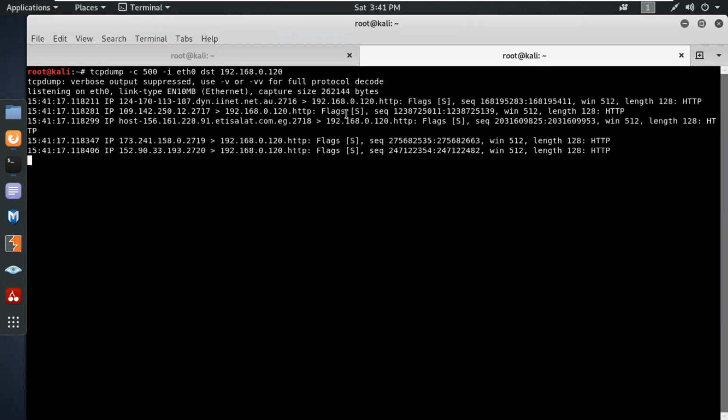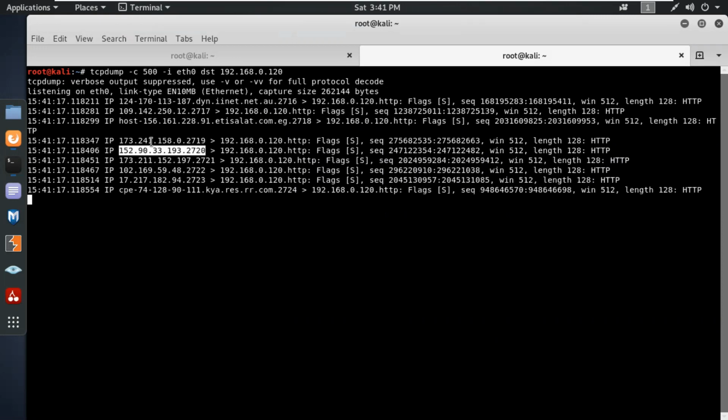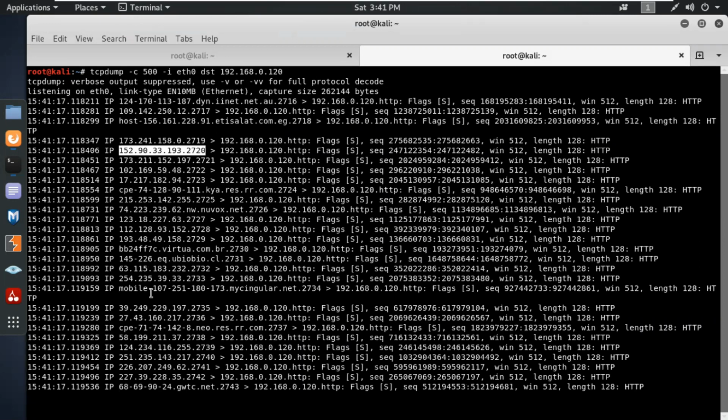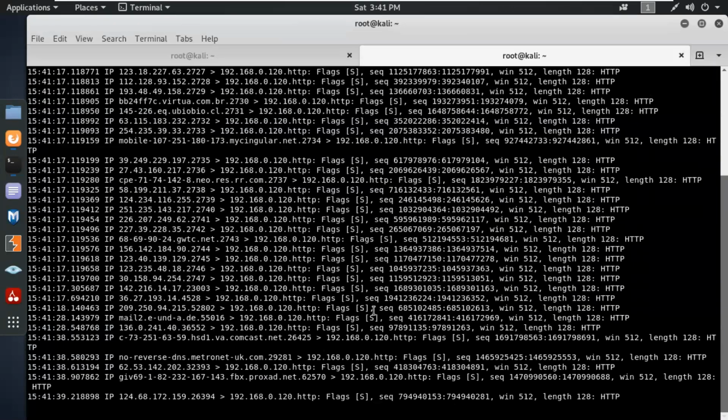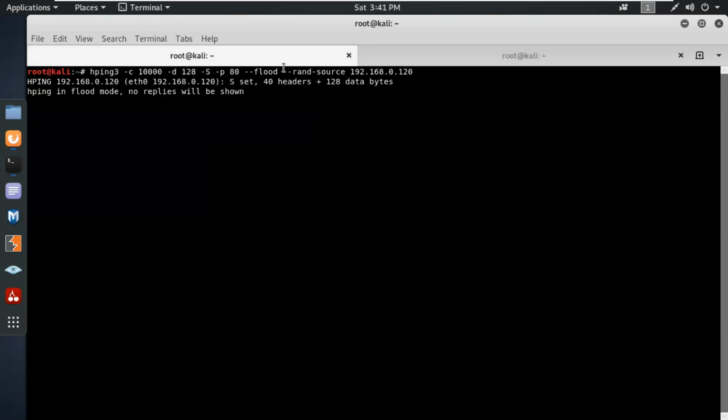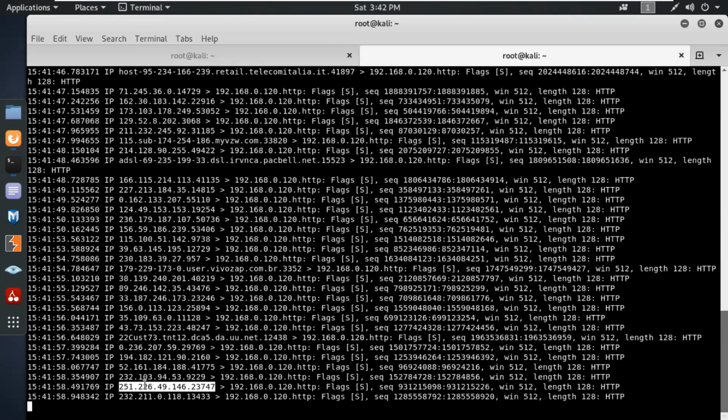So it's going to start in a few minutes. You can see now the IP address is changing. See this one, sir, the IP address has been changed. These random source IP addresses, it's generating by itself, right? It's going to generate from a random source. Is there any list you already configured, or is it taking by itself? No, it's taken by itself. Yeah, you can see the IP address has been changed.